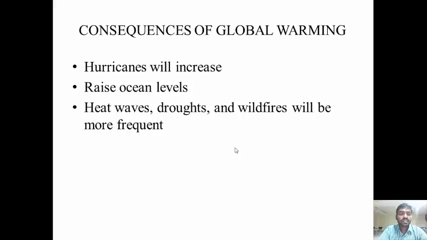Hurricanes will increase due to the rising temperature, at the atmospheric level itself, along with a rise in ocean levels.